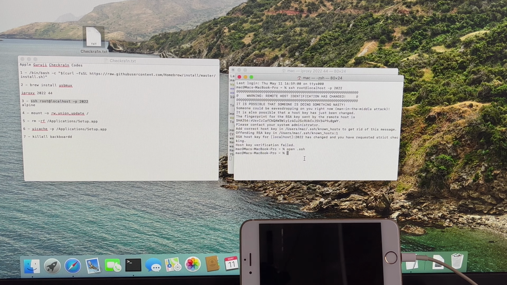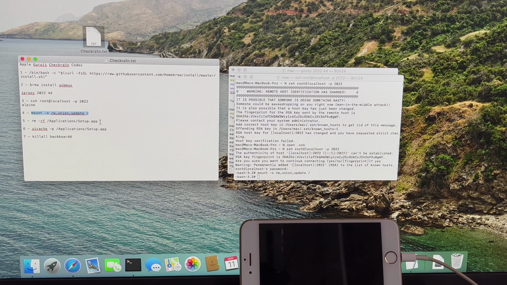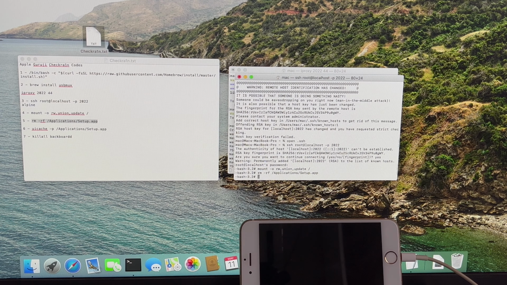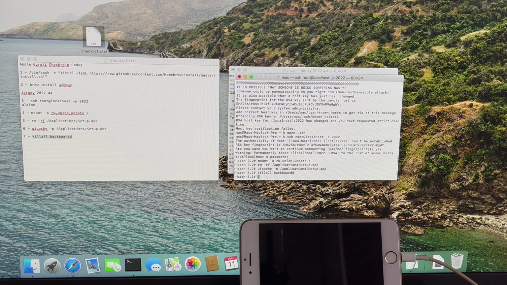Copy the command shown and paste it again. Once you enter the kill all command, the iPhone resprings.